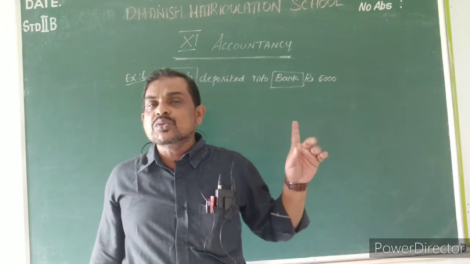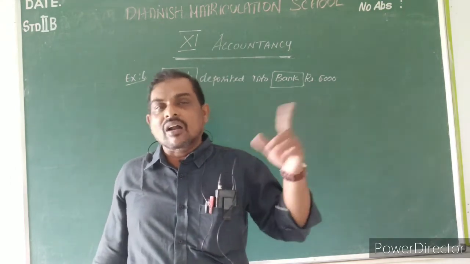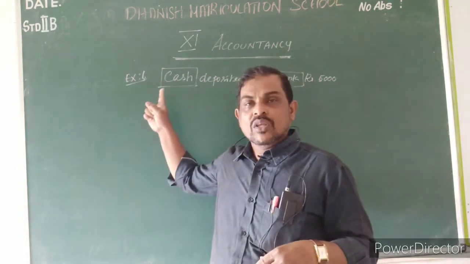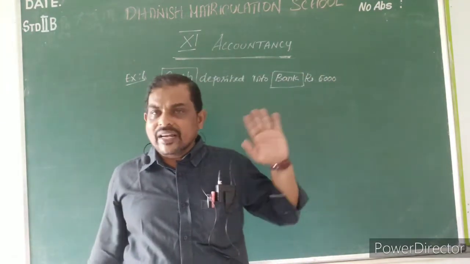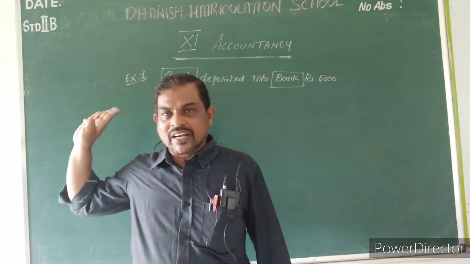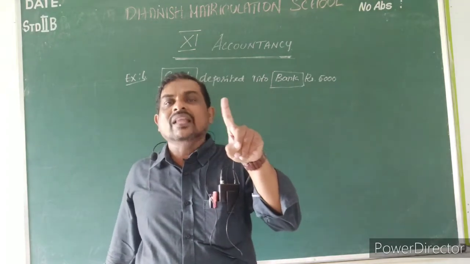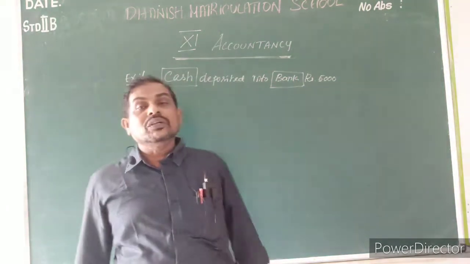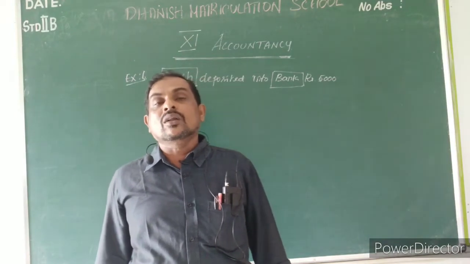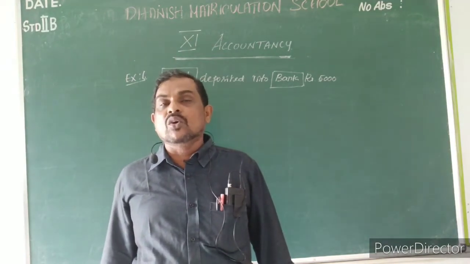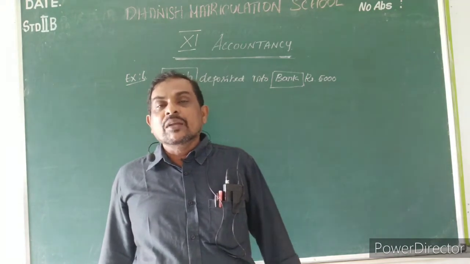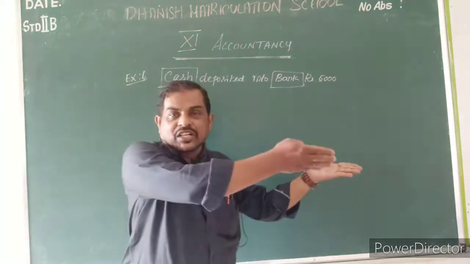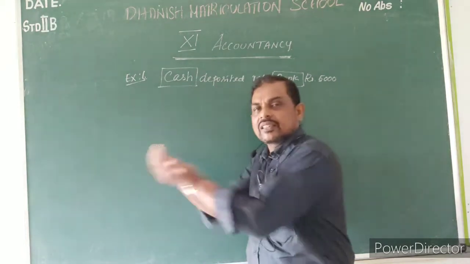Here we don't need the credit entry of the personal account, because the credit is already cash. So we have to use only the debit rule of the personal account. Already credit has come, so only one is pending, that is debit. What is the personal account rule? Debit the receiver. We are depositing the cash into the bank, so the bank is receiving the money.